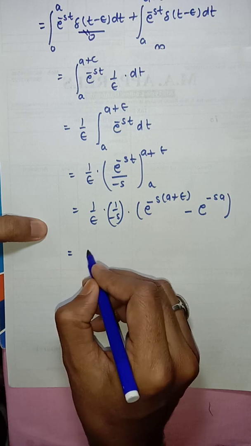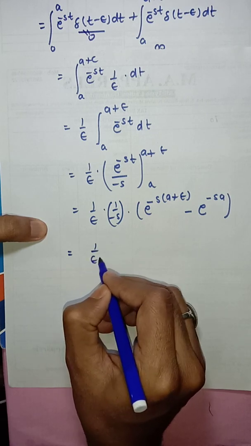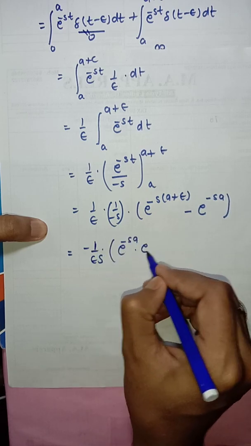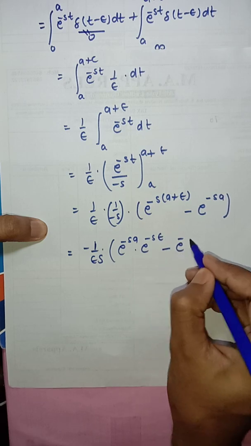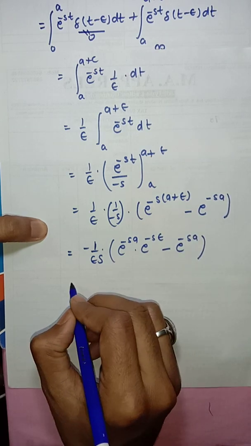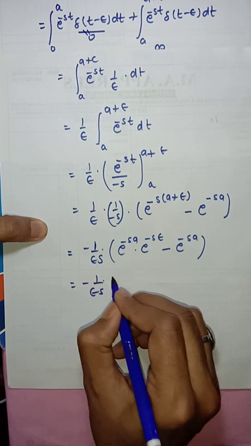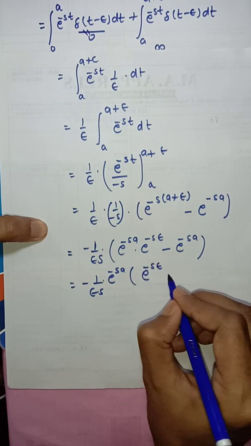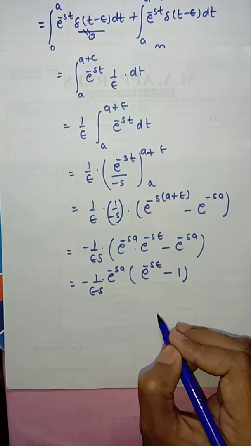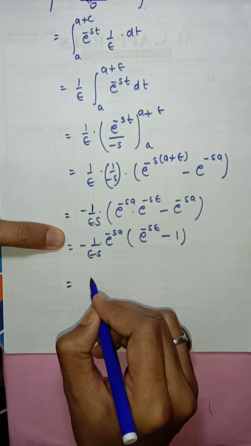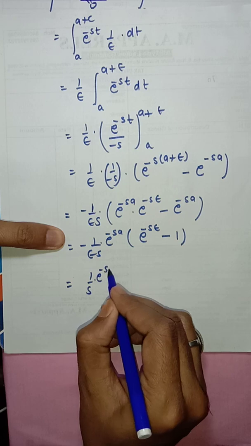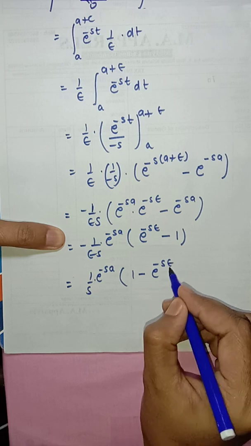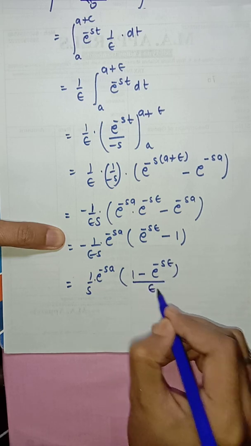This is equal to 1 upon s, e to the power minus s a, into 1 minus e to the power minus s epsilon, upon epsilon.